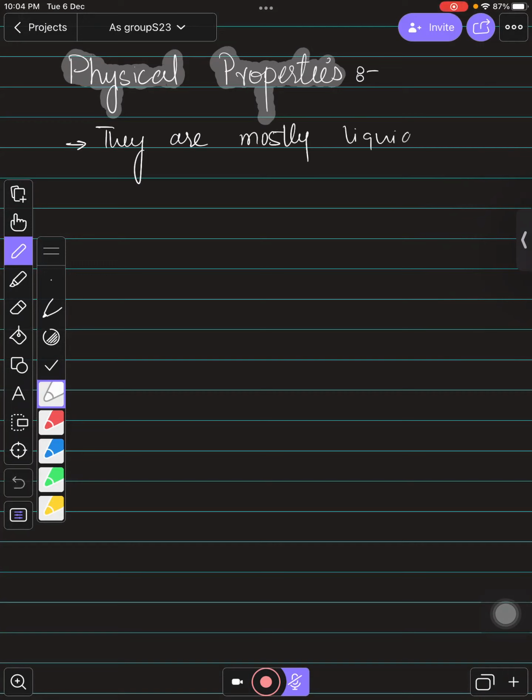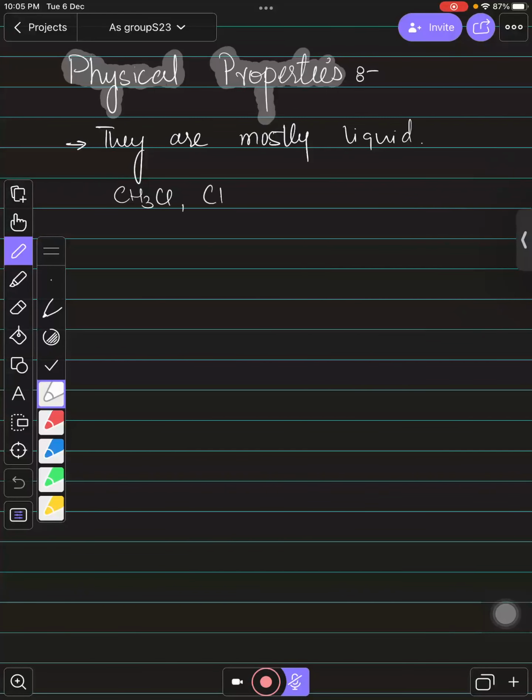Very few of them are gases. You can say that almost 2 or 3 are gases, and the rest of all are actually what? Solids, right? Oh, sorry, liquids. And what are the gases? If you want to know their names, the ones which are chloromethane, chloroethane, and bromomethane are actually gases.